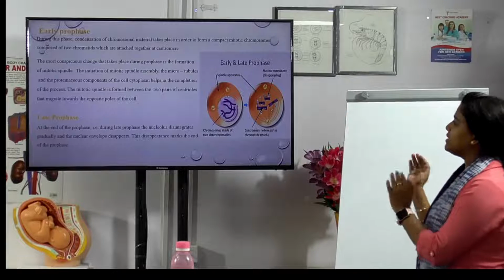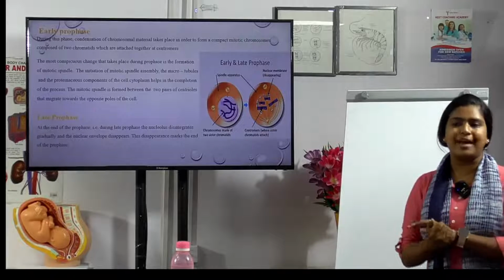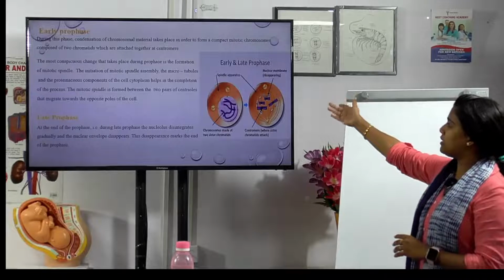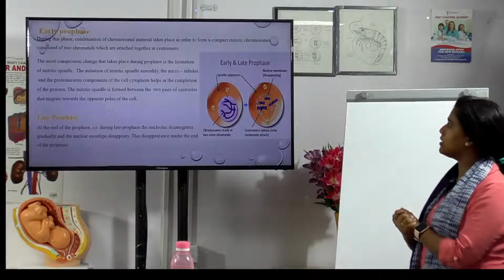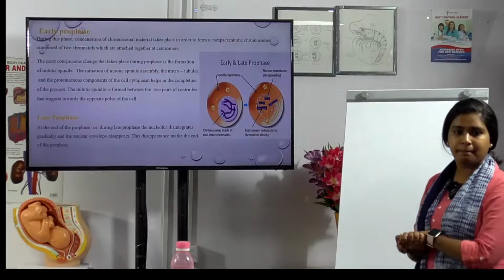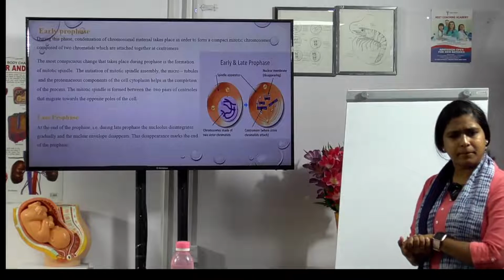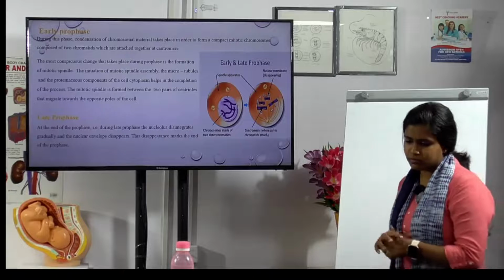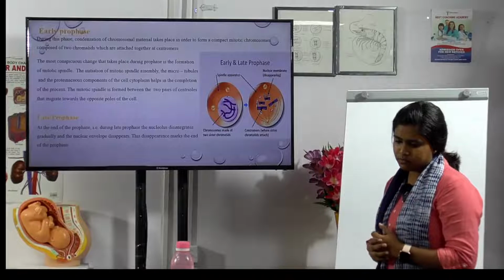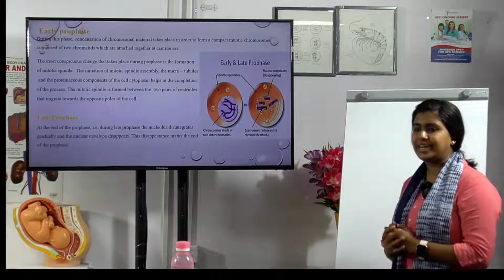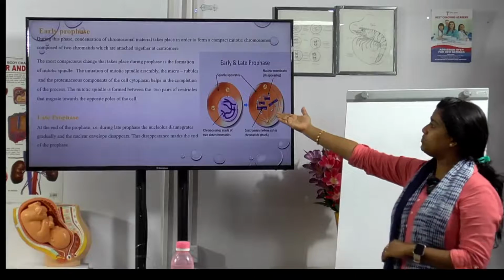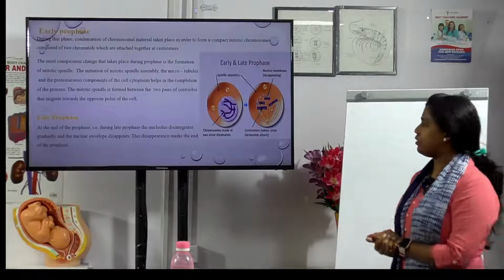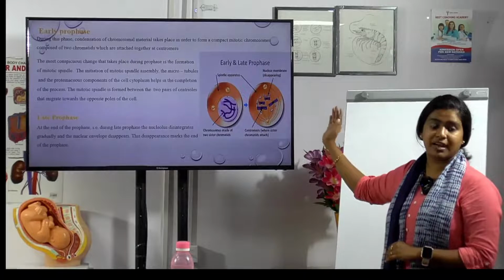And what change happens? There is a formation of the mitotic spindle. The yellow color is the mitotic spindle, attached at the edges. What is that yellow circle? Centrioles. The mitotic spindle is formed between the centrioles that migrate to the opposite poles of the cell. That is early prophase.